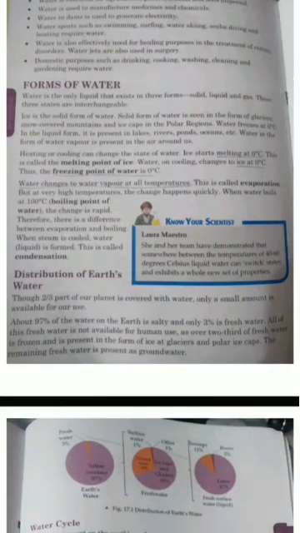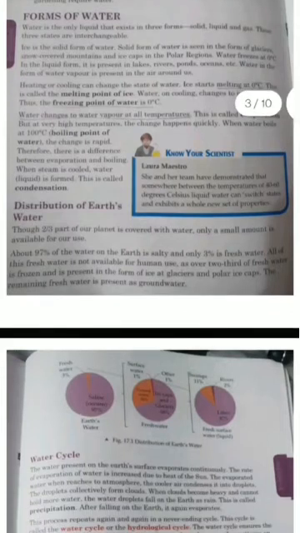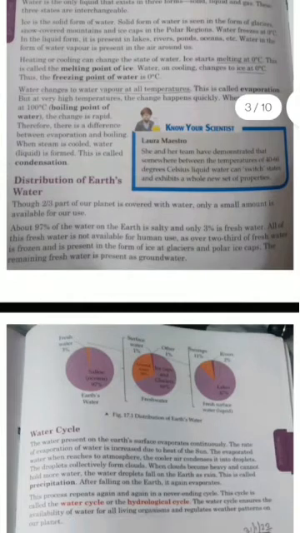Then comes the concept of evaporation. We have a general perception that evaporation occurs only at a temperature of 100 degrees Celsius. We have to clear this up: at 100 degrees Celsius the boiling of water starts, but evaporation occurs at all temperatures. Evaporation speeds up on increasing the temperature and is maximum at 100 degrees Celsius, right?